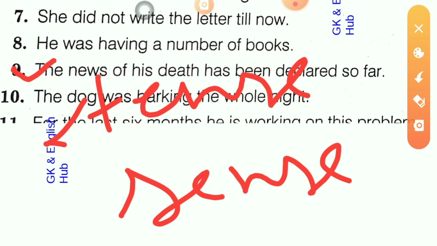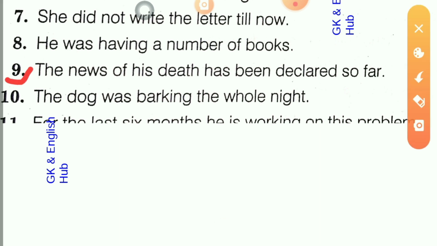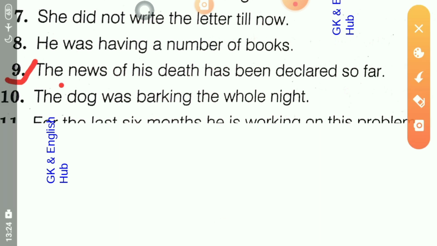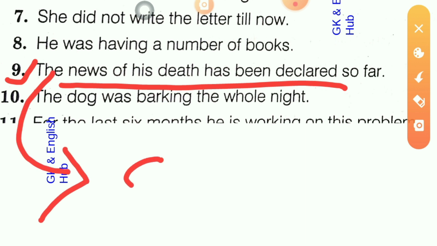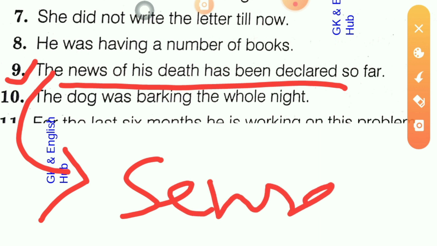You should always be careful about these two, as in tense it may be correct, but there may be an error of sense. So these two are very important.